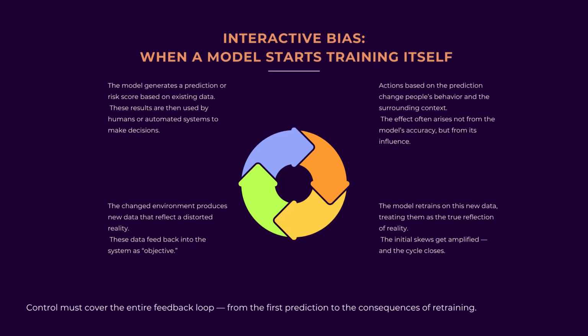Finally, the deployment stage can create a vicious circle of interactive bias. Here, a model's predictions start to influence the real world, which in turn creates new, biased data. Imagine a patrol allocation system that sends more police to a neighborhood it labels as high risk. More patrols lead to more incidents being detected. This new data is then fed back to the model, which confirms its original belief, and the bias compounds. The bottom line: you need to verify everything, always, from the initial data collection to post-launch user behavior.